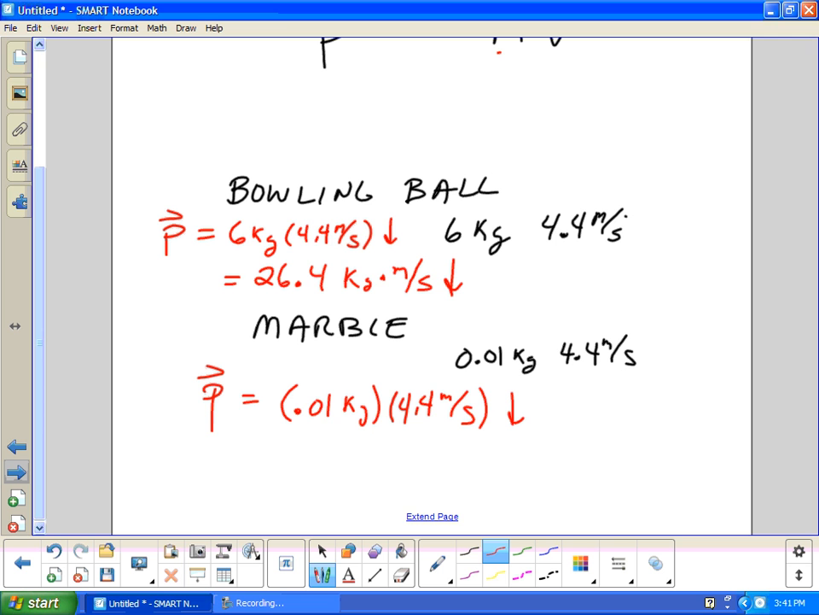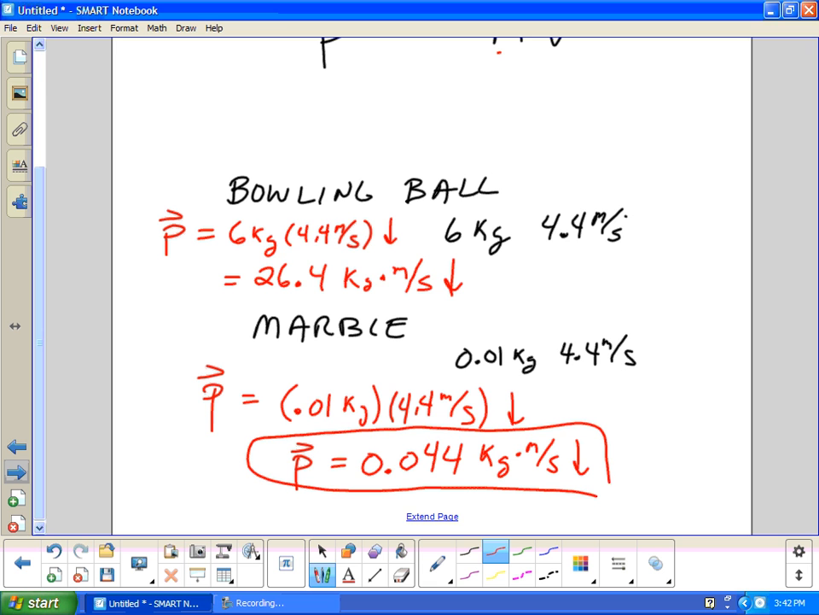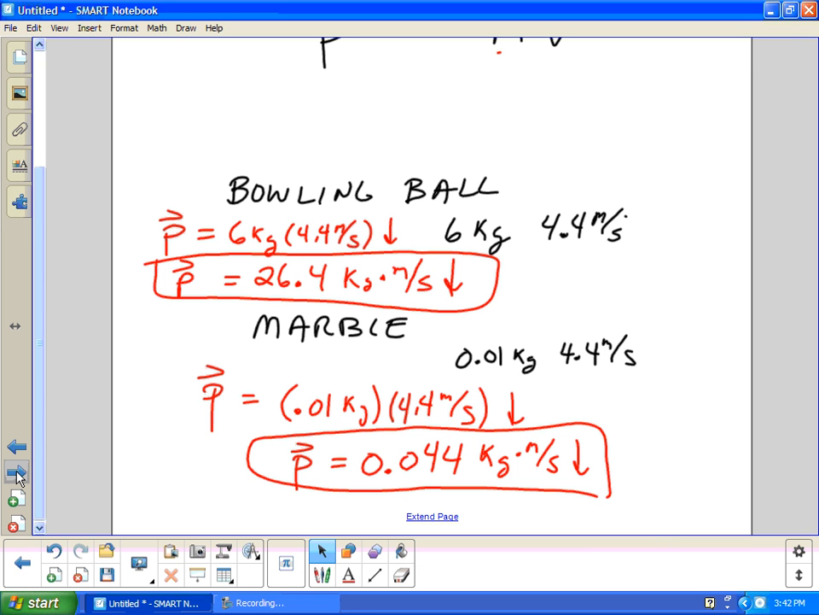All right, so now, as we do this, I multiply this out, and I get 4.4 times 0.01. I get the momentum of the marble is only 0.044 kilogram meters per second down. Low momentum, high momentum.